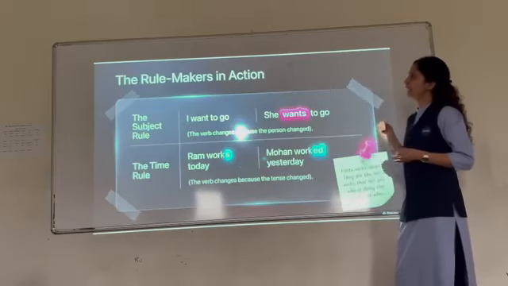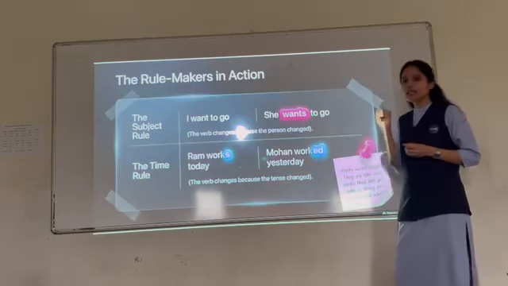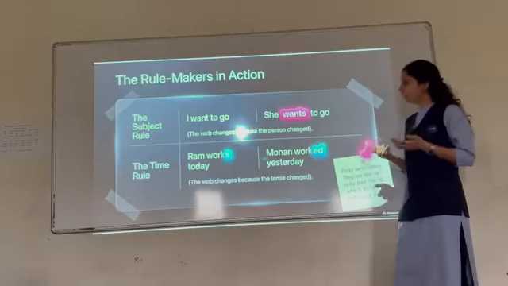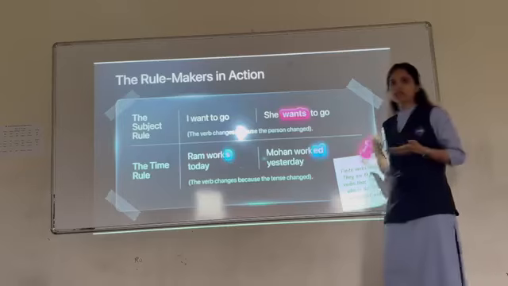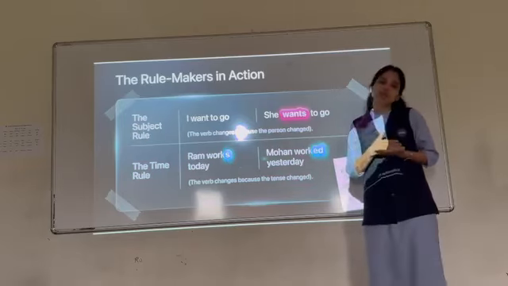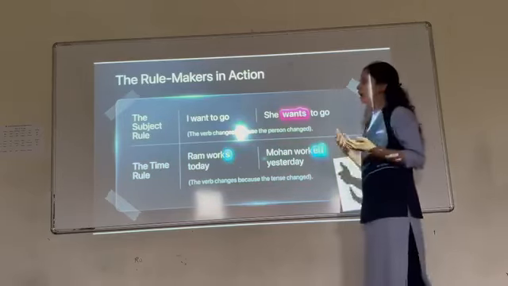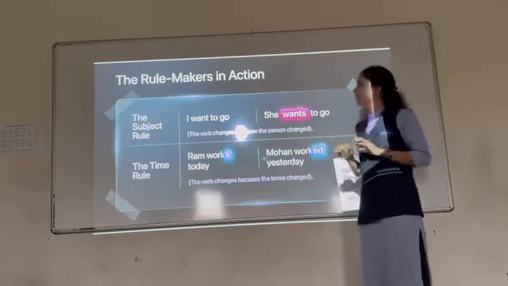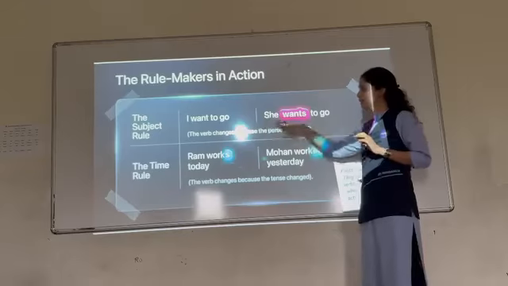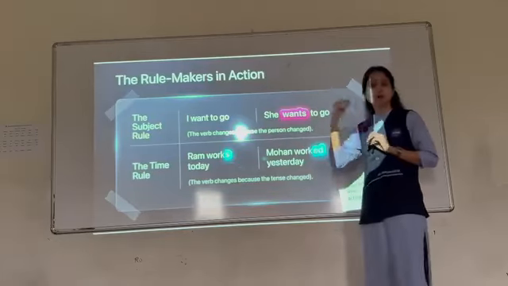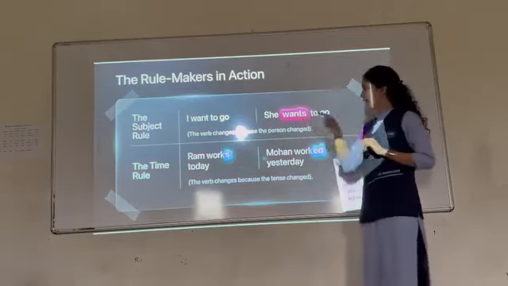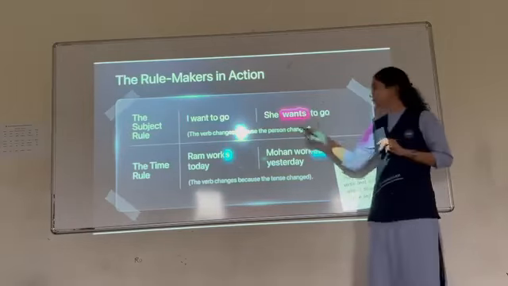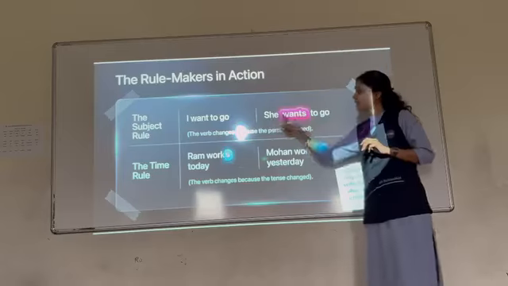The rule makers in action. If you see any kind of tense, for example, there are 12 tenses. All the actions that you see have something related to the subject who is doing the action. For example, I want to go. She wants to go. What is the difference you can see here? She is there and this is a sentence of simple present. How can we see? Because there is S/ES with the verb. Third person singular takes S/ES with the verb. That is why this is subject-verb agreement.